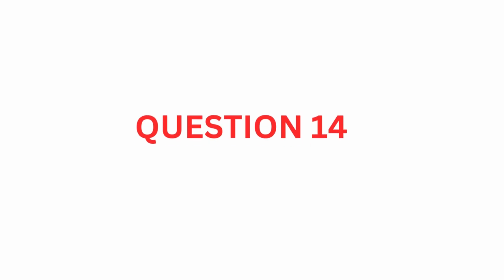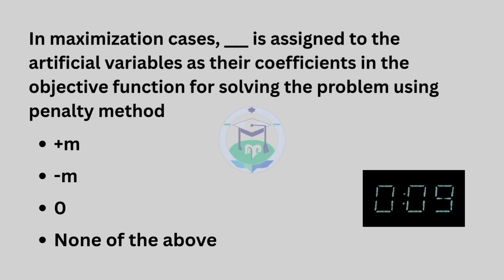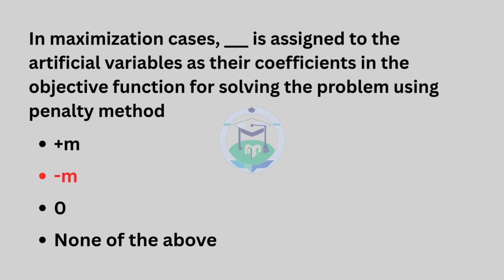Question number 14. In maximization cases, dash is assigned to the artificial variables as their coefficients in the objective function for solving the problem using penalty method. The answer is option 2, negative M.